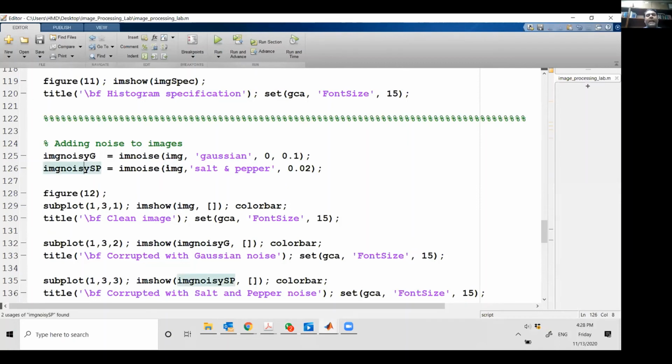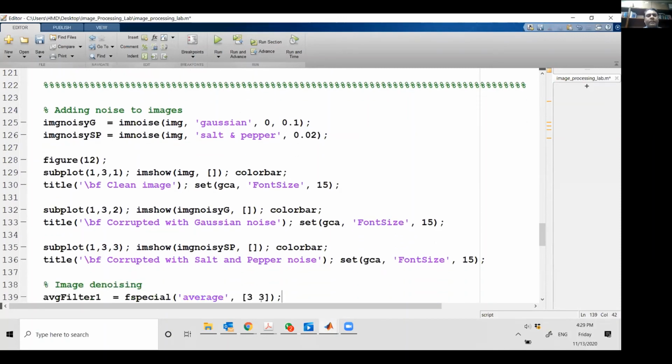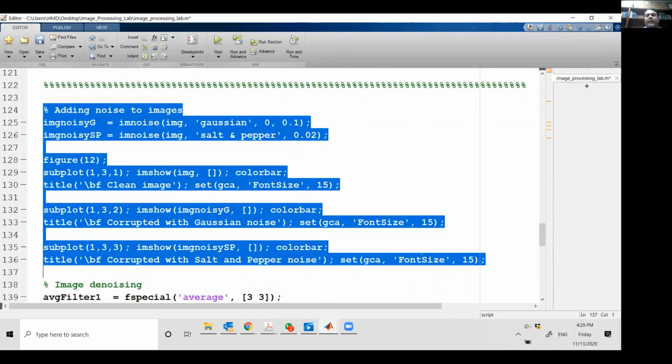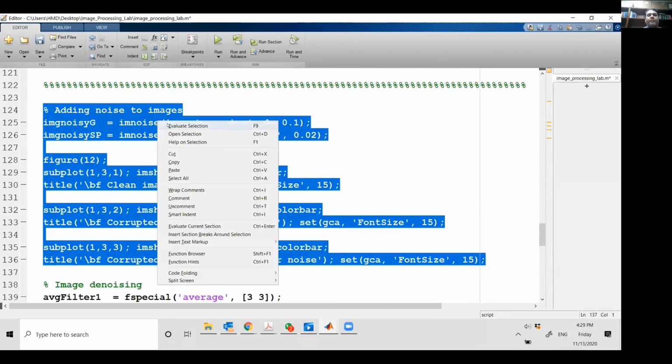Similarly, I take the same original clean image of the house, and I add salt and pepper noise. And the salt and pepper noise can only be described by a single parameter, which is called noise density. और मैंने उसको 0.02 एक parameter assign कर दिया. So I corrupt these images, and I'll show you how I synthesize noisy images for my experiments.